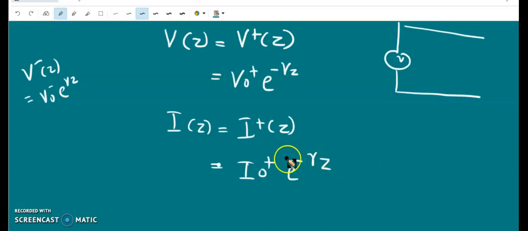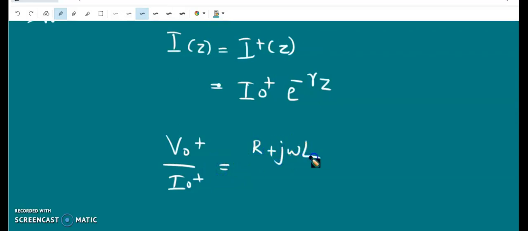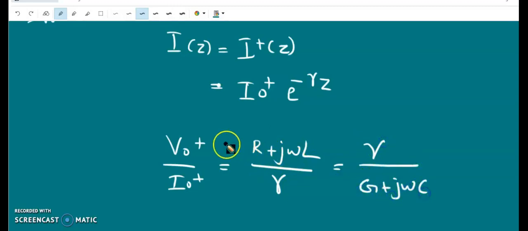Now we have already seen that V0 plus by I0 plus is equal to R plus j omega L by gamma, or gamma divided by G plus j omega C. So V0 minus by I0 minus will not be there, only this.